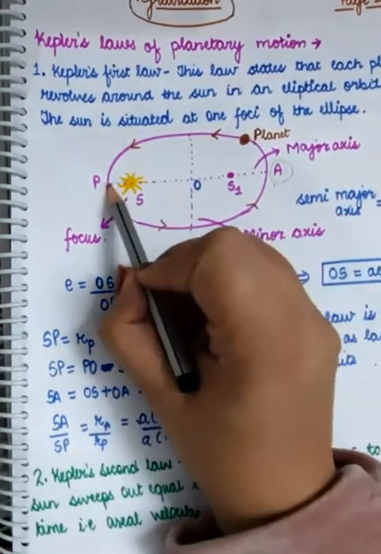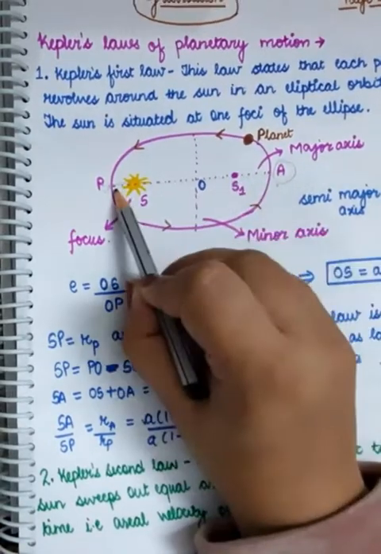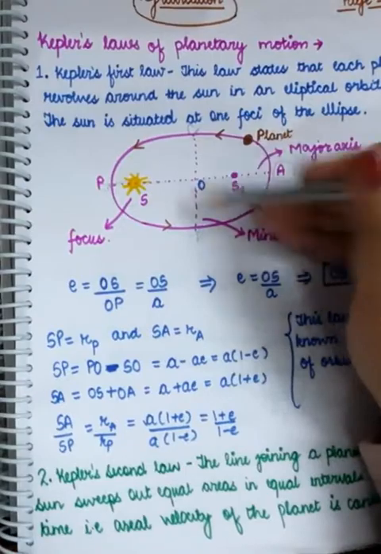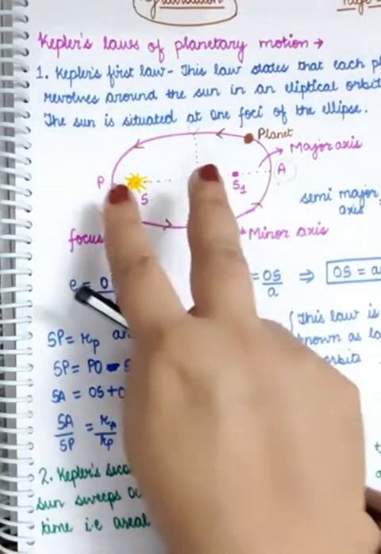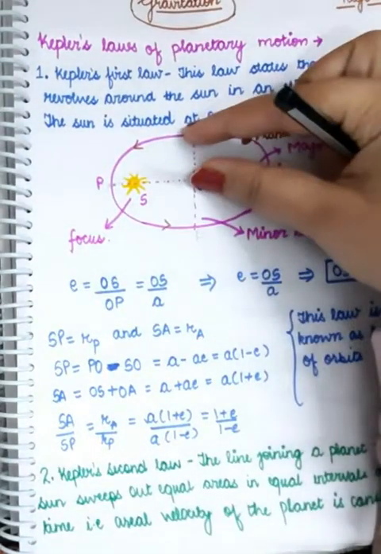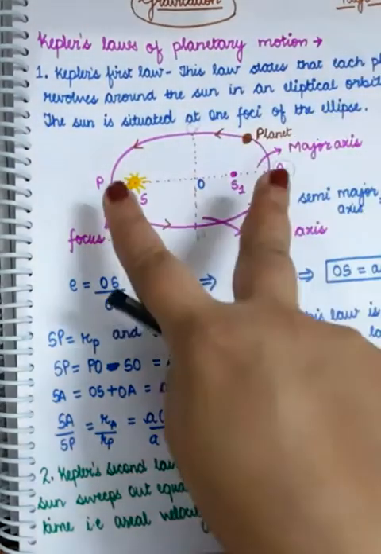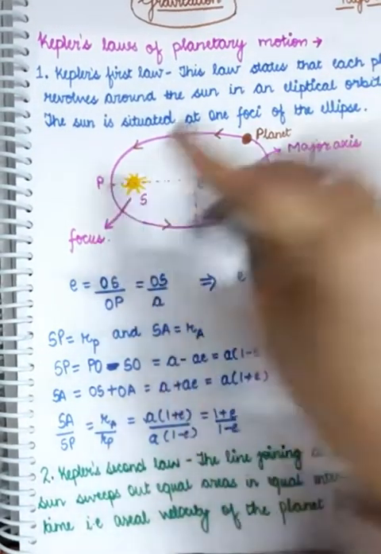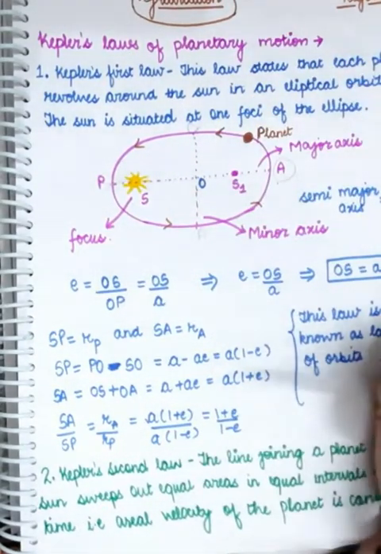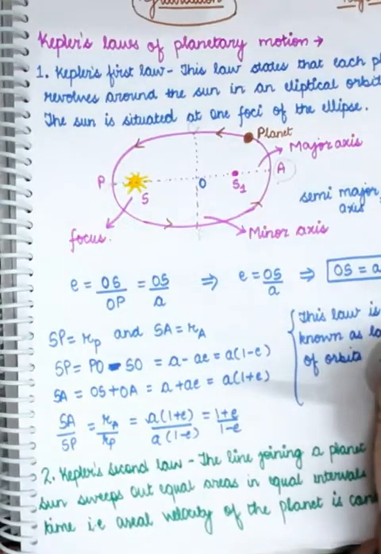And this whole axis A to P is known as the major axis, and this axis C to D is known as the minor axis. So O to P will be known as the semi-major axis and O to C will be known as the semi-minor axis. I repeat, this is the major axis, this is the minor axis, and if you take half of each one of them, you're going to get the semi-major axis and semi-minor axis respectively.